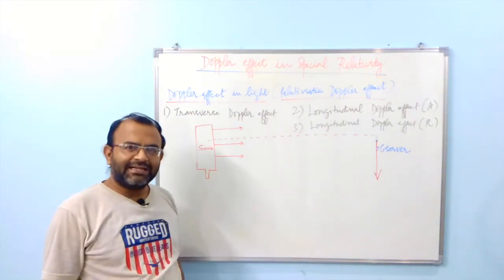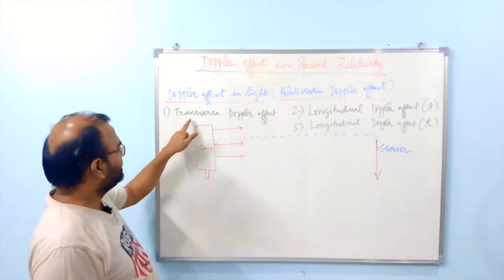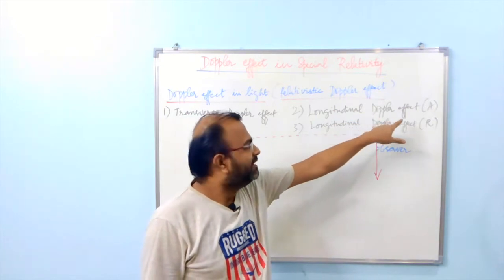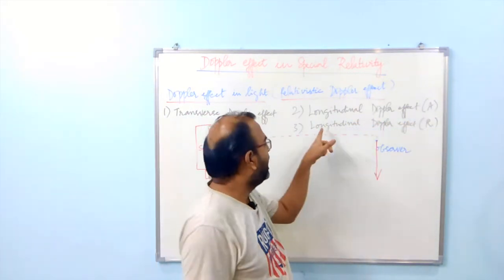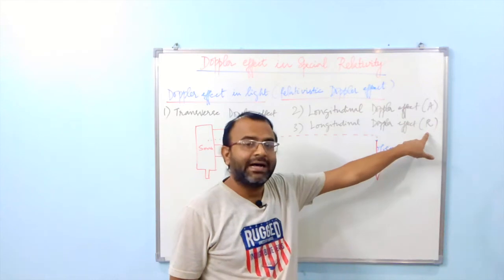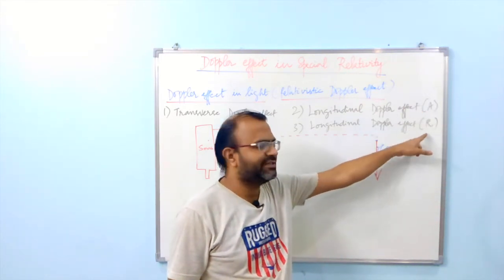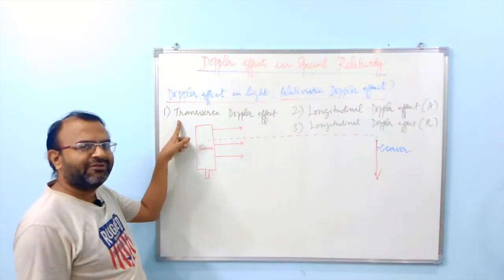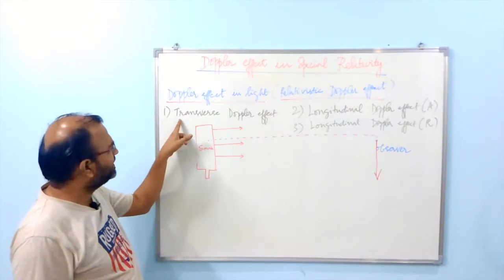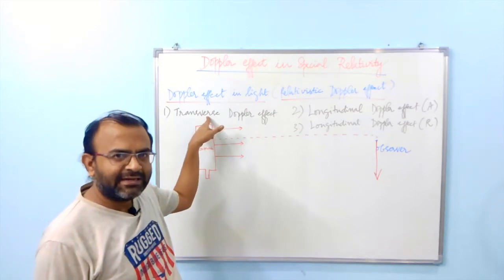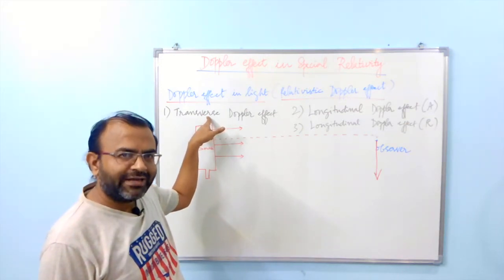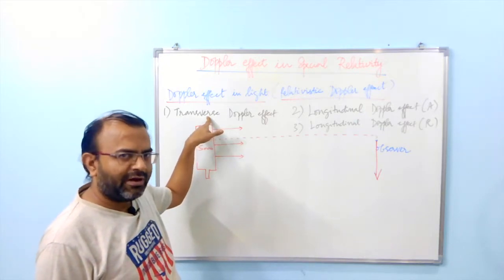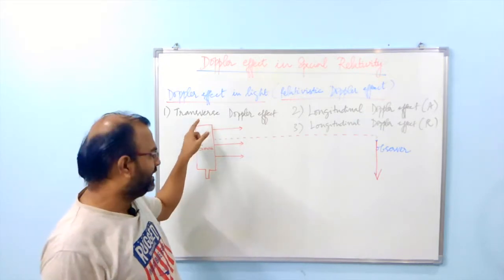For the Doppler effect in light, three cases are possible, namely the transverse Doppler effect, the longitudinal Doppler effect for approach, and the longitudinal Doppler effect for recession. What is this approach and recession? First we will deal with the transverse Doppler effect. What do we mean by transverse Doppler effect? Transverse indicates that the direction of motion of either the source or the observer, or both, is in a perpendicular direction.